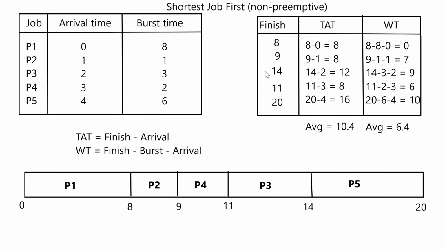This finishes our SJF example and in the next video we'll see if the preemptive SJF reduces the average turnaround and waiting times or increases them.